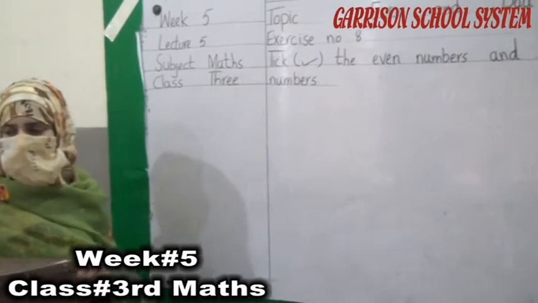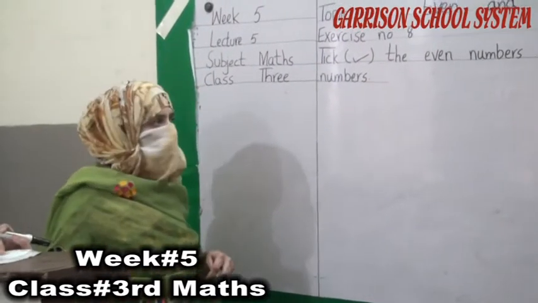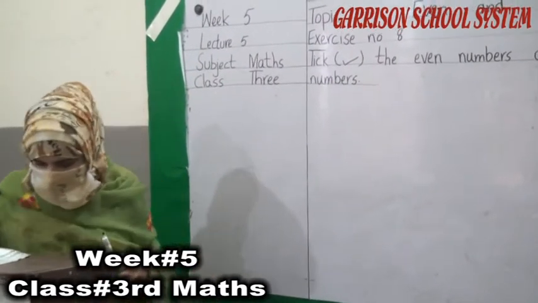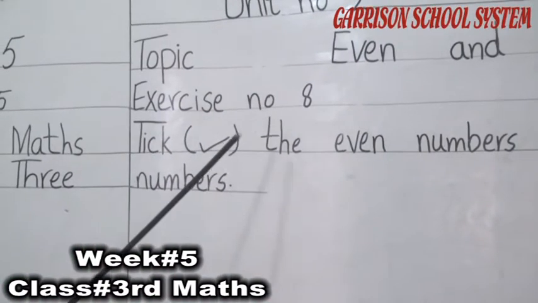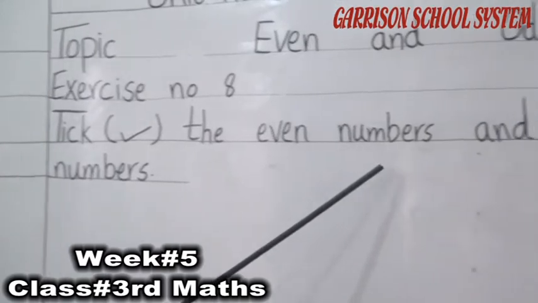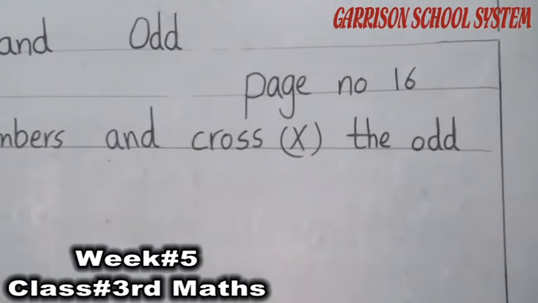Now we have to solve our exercise number 8. Look at the statement. Read the statement carefully. Exercise number 8: Tick the even numbers and cross the odd numbers.